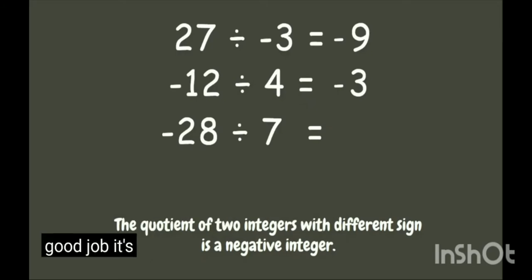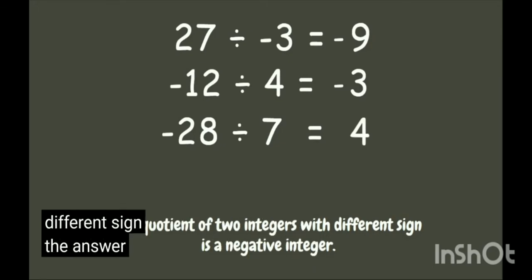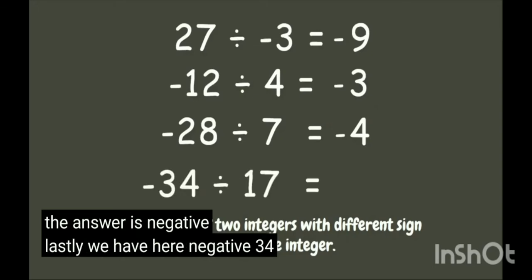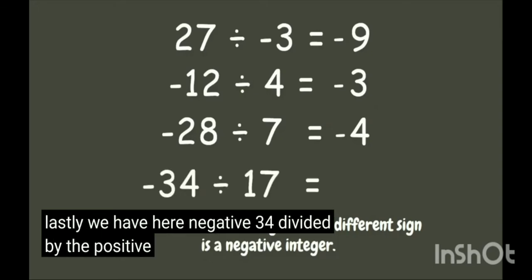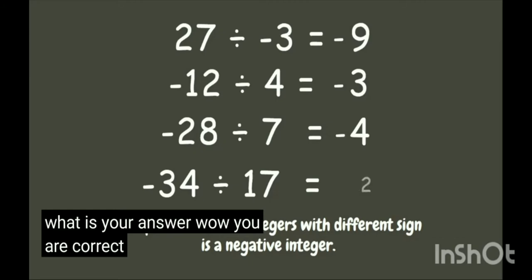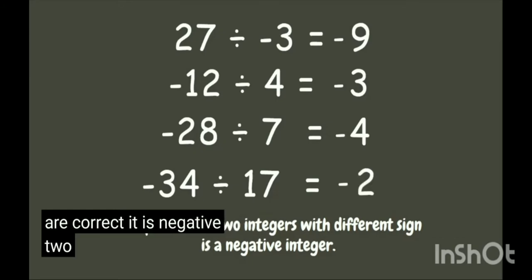Good job, it's 4. And since they have different sign, the answer is negative. Lastly, we have here negative 34 divided by positive 17. What is your answer? Wow, you are correct. It is negative 2.